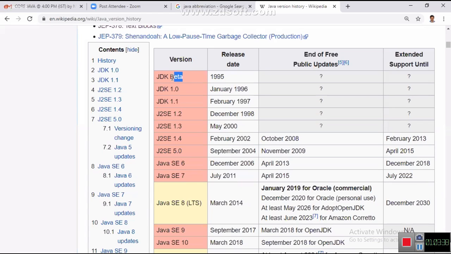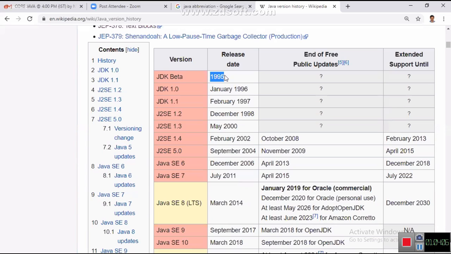What is the meaning of beta version? It is not meant for using in production application development. It is only for testing purposes. People test how Java is working for you. Is it okay or not? Do you want any changes? So the Java beta version first came to the market in 1995, May 23rd, I guess.